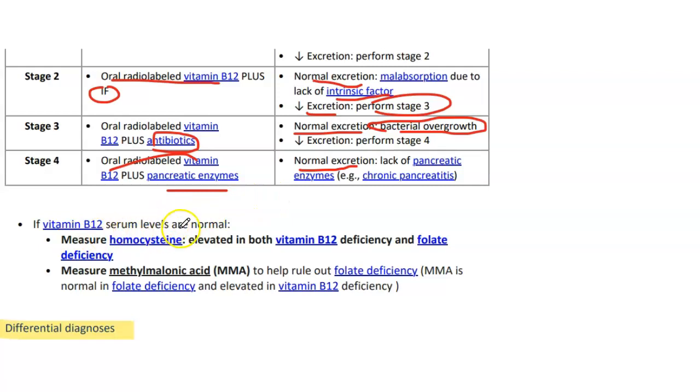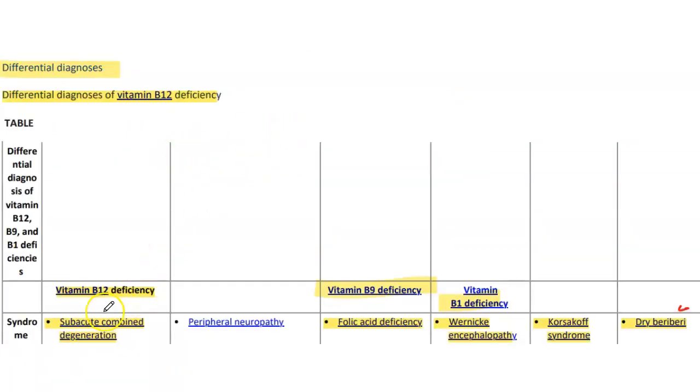If serum B12 levels are normal, we measure the homocysteine level. Homocysteine is elevated in both B12 and folate deficiency. We can also measure methylmalonic acid level to rule out folate deficiency, because it's normal in folate deficiency while elevated in B12 deficiency. We have a differential diagnosis for B12 deficiency.